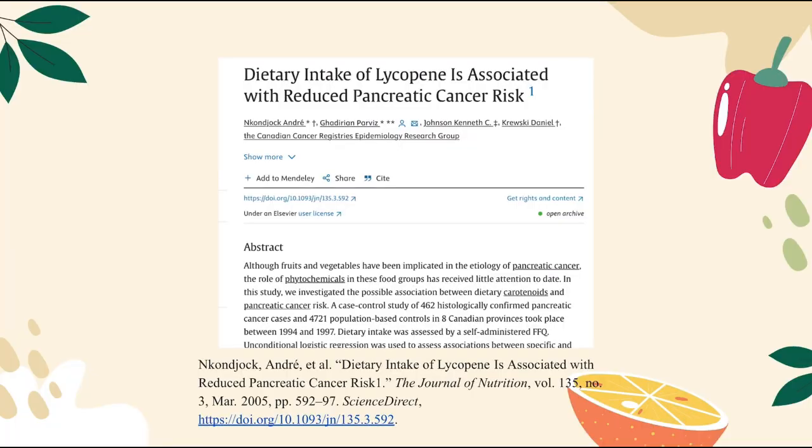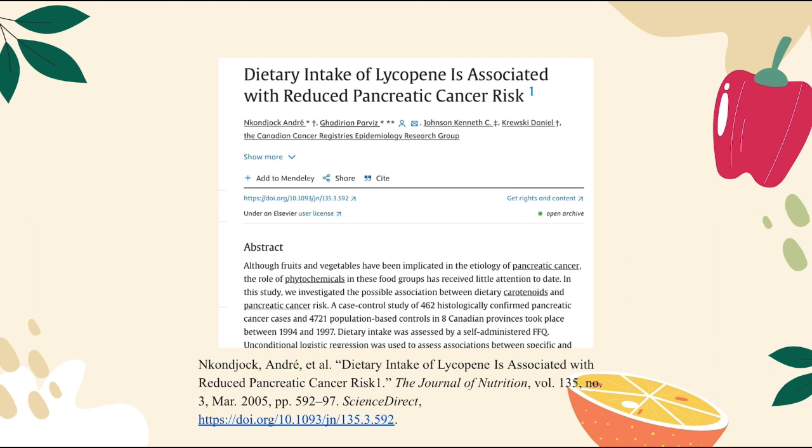This final study is one that was structured as a questionnaire. The questionnaire was mailed to a case group who had pancreatic cancer and to a control group who had a similar age and gender distribution as the case group. A majority of the questionnaire concerned food consumption, which was used to estimate daily intake of total carotenoids. Participants were also asked about smoking history, height, weight, physical activity, and education.